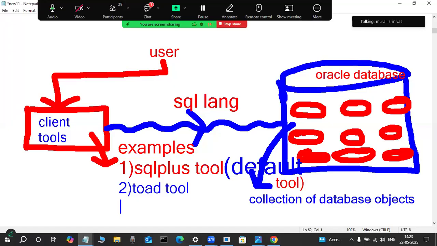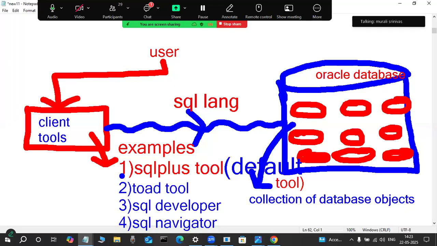But compared to Toad, there is a popular tool nowadays. What is the tool? Are there any experienced persons in our class? Tell me. Very good, SQL Developer is the tool. This is a regularly used explicit tool on the company side. If you are interested, you can download it; it is available as free trial software. You have to download it from the net and install it, not a problem. It is a graphical user interface. Another tool is PL/SQL Developer. Another tool is SQL Navigator. So many other tools are also available.